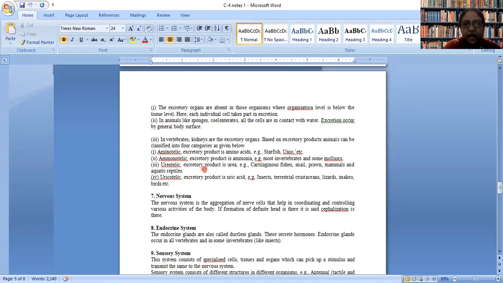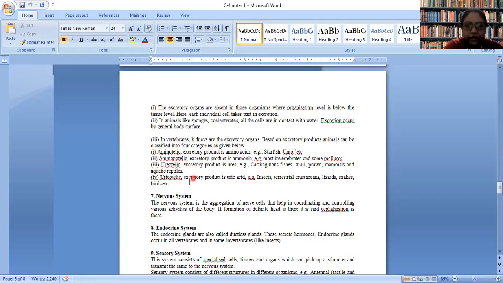That's why we have a special cycle present in our body that is called the ornithine cycle, where urea is produced. That means the amino acid and the nitrogenous waste are converted into urea, and we have a well-developed excretory system through which it is mixed with water and thrown outside our body.